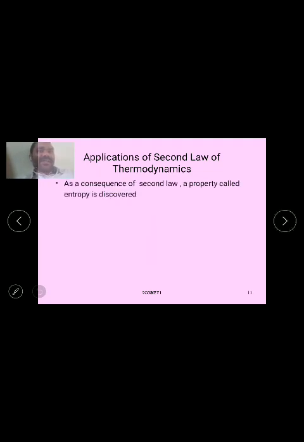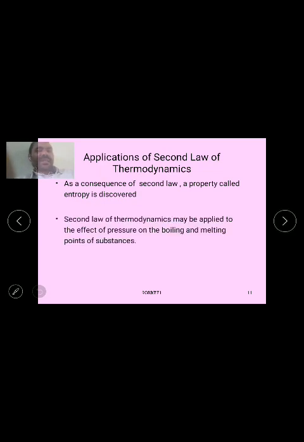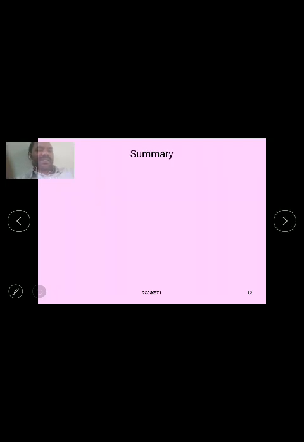And another application of the second law of thermodynamics is that, as a consequence of the second law, a property called entropy is discovered. The second law of thermodynamics may be applied to the effect of pressure on the boiling and melting point of substances.